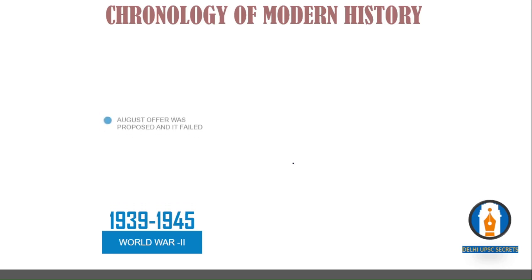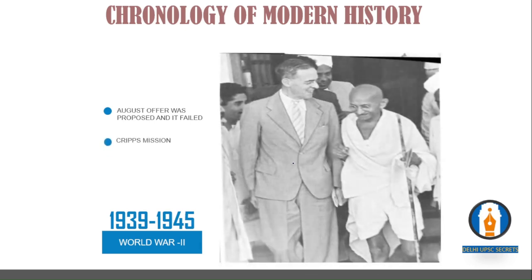Okay, so what does it mean? INC resigned from all the provinces. They were not happy at all. Then Viceroy Linlithgow proposed the August Offer. For the first time, Indians were given a chance to frame a constitution, but of course it failed. And then, after the August Offer, Gandhiji initiated individual satyagraha, and Britain needs Indian support, right?